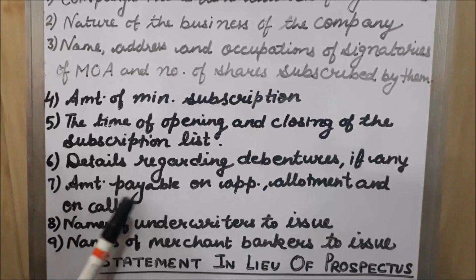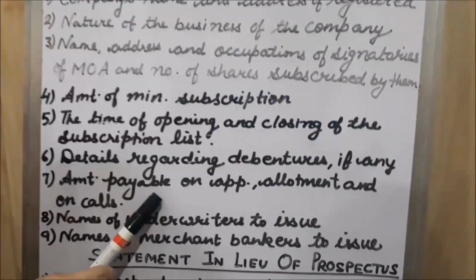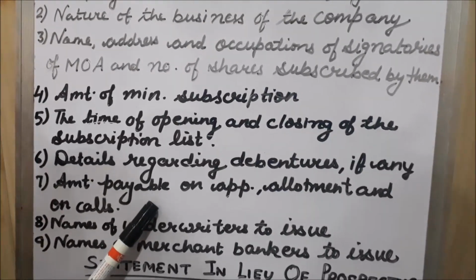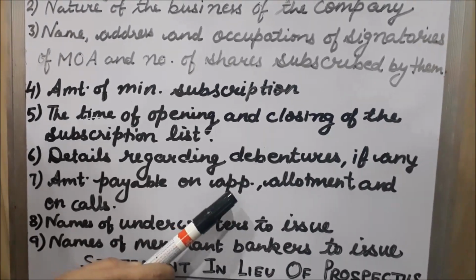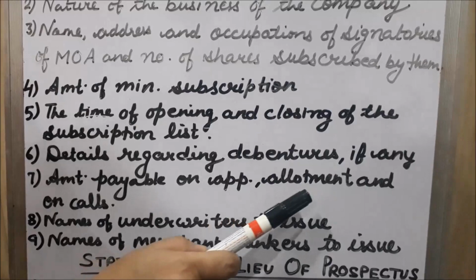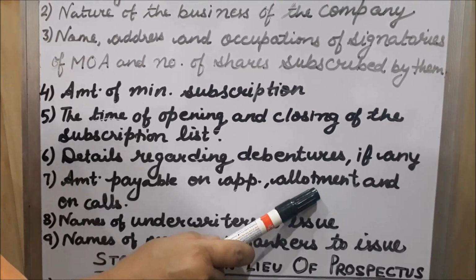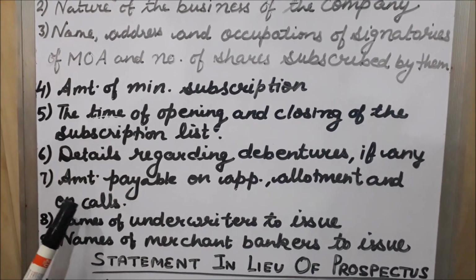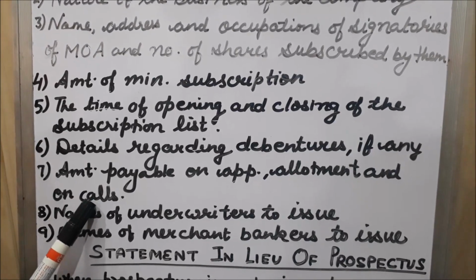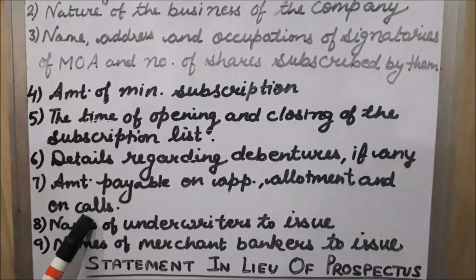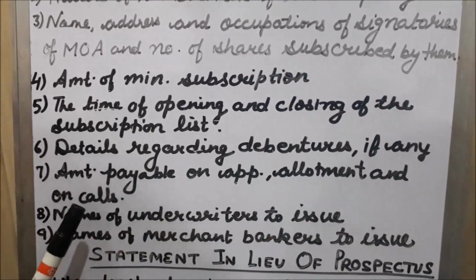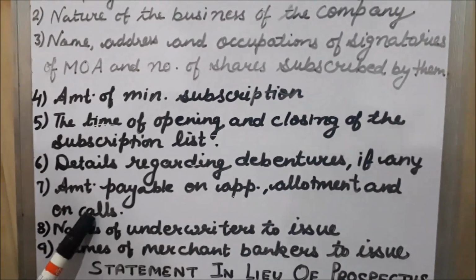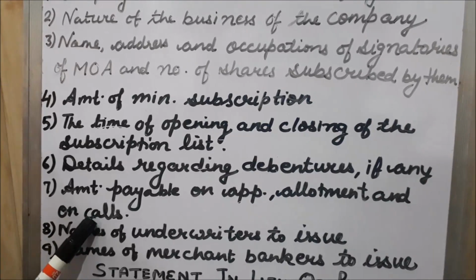Dear students, on shares, the amount is paid by shareholders in installments, like the first installment is paid with application, the next installment is called allotment and the third installment is called call. So, how much amount is to be paid on application, how much on allotment and how much on calls, this is also specified under prospectus.